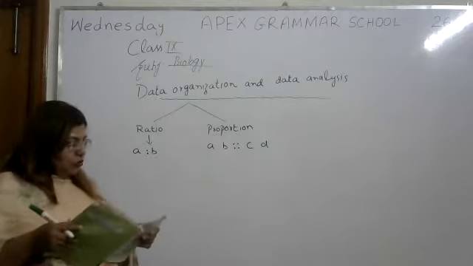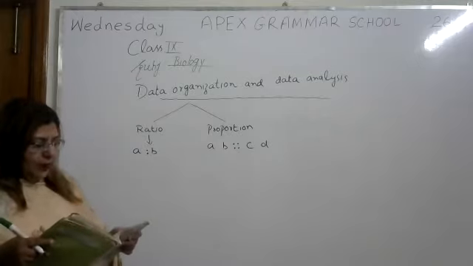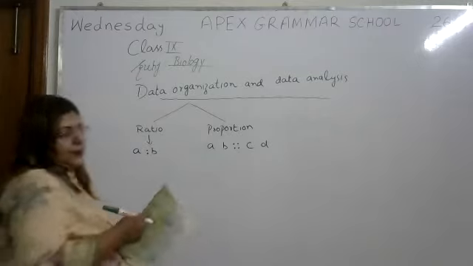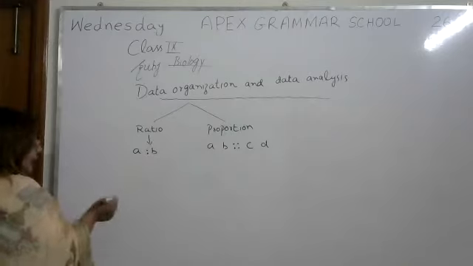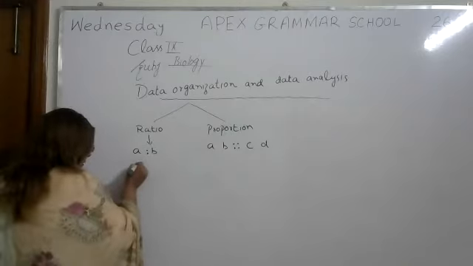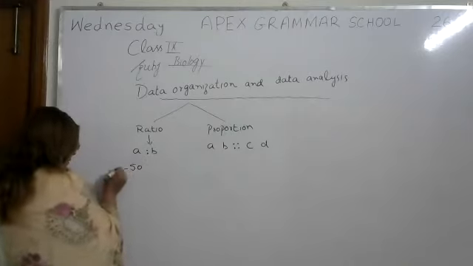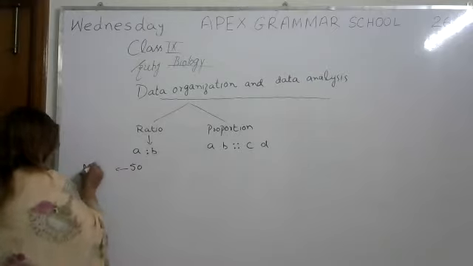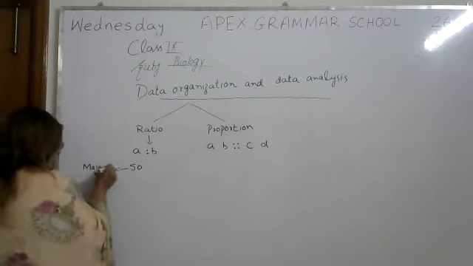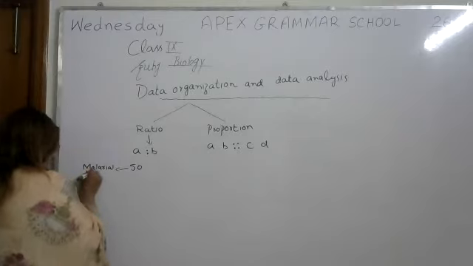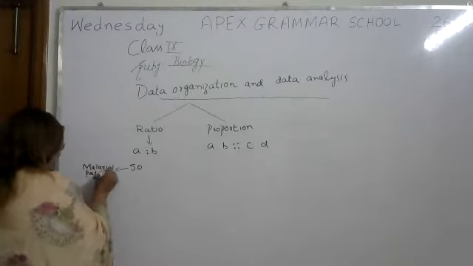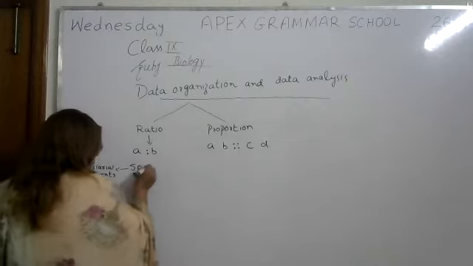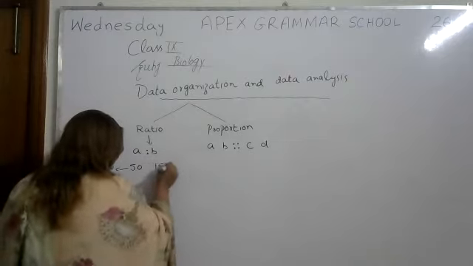For example, the ratio between 50 malarial patients and 150 healthy persons. So if we have 50 malarial patients, and there are 150 healthy persons.